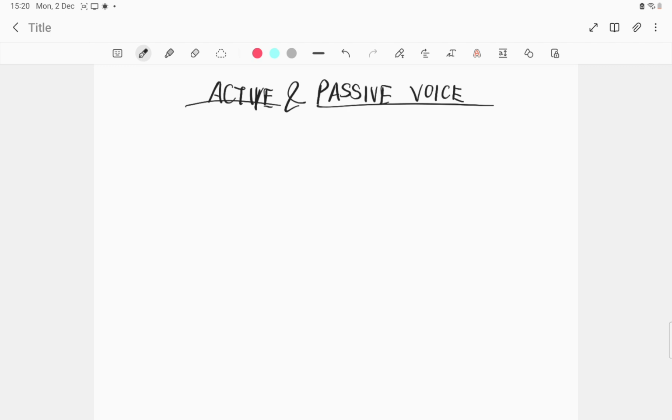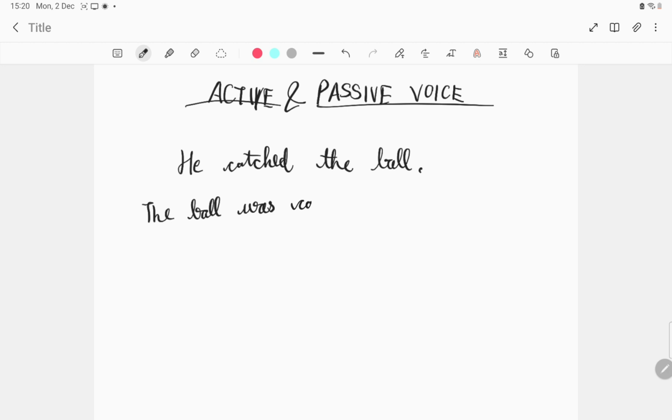So, for example, if I say, he catched the ball. Now I'm saying, the ball was catched by him. He catched the ball. The ball was catched by him.